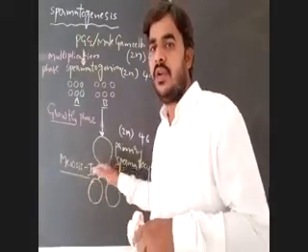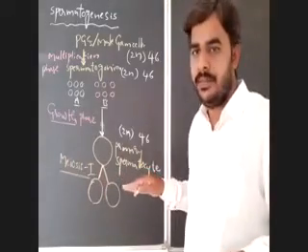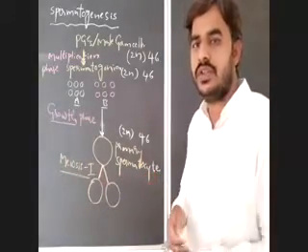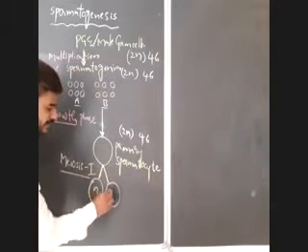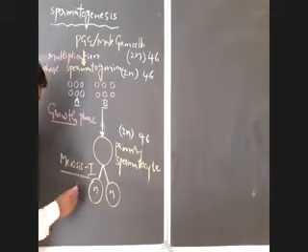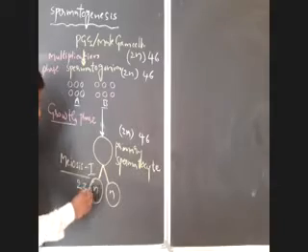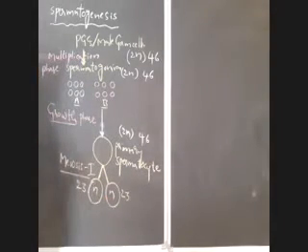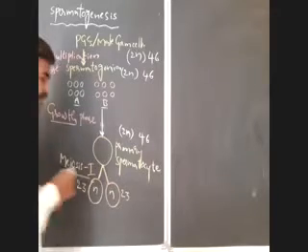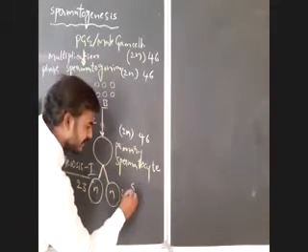The number of chromosomes will reduce to half. So what is the state of this? It is haploid. The total number of chromosomes here is only 23 in each cell. So what is this? It is a secondary spermatocyte.